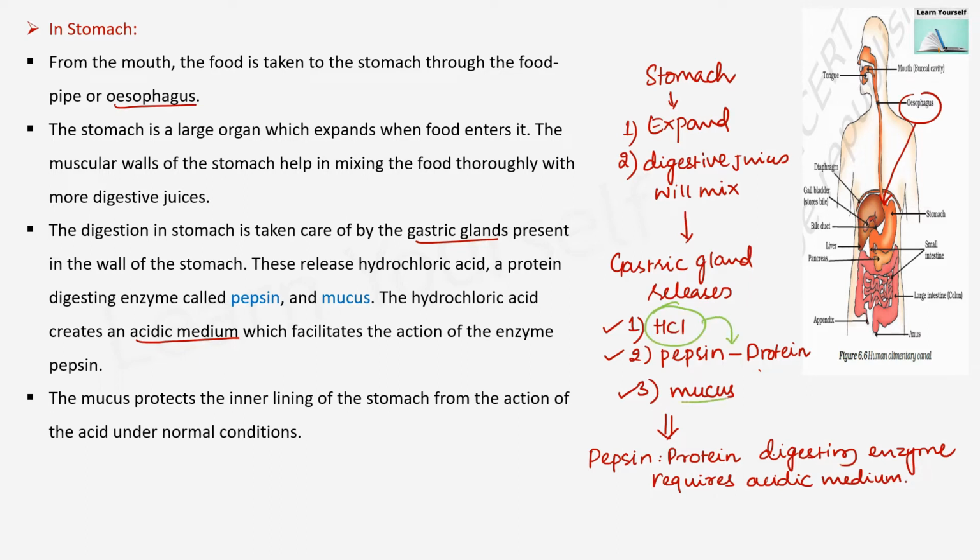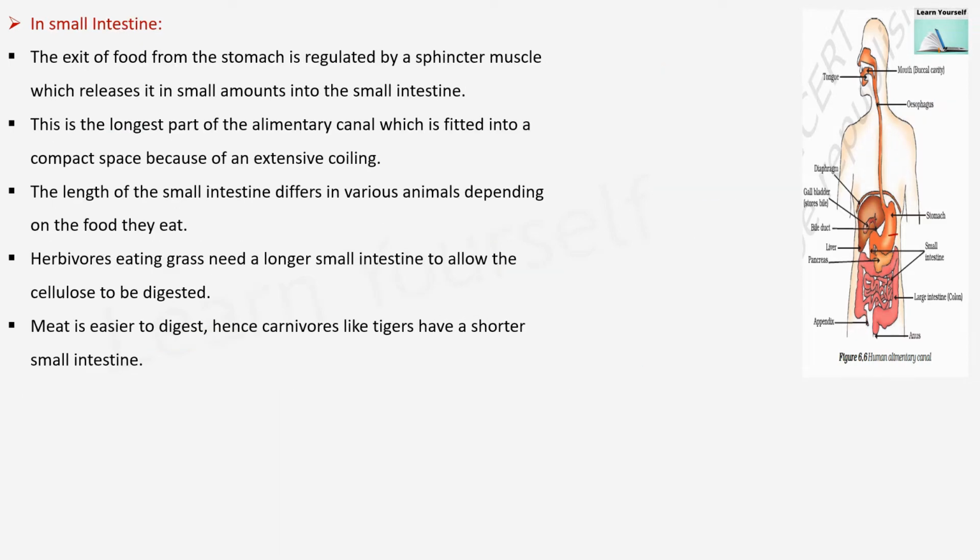Now what is the function of mucus? Mucus protects the inner lining of the stomach from the action of acid under normal conditions. In the stomach the acidic medium will be there, so the inner lining should not get destroyed by this acidic environment. So the mucus will protect the inner lining of the stomach. That is how the complete process of digestion in the stomach is completed. Now from the stomach, the food will come to the small intestine.